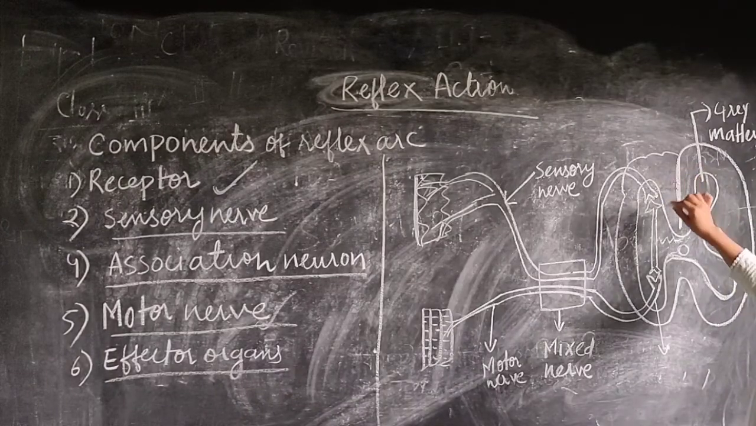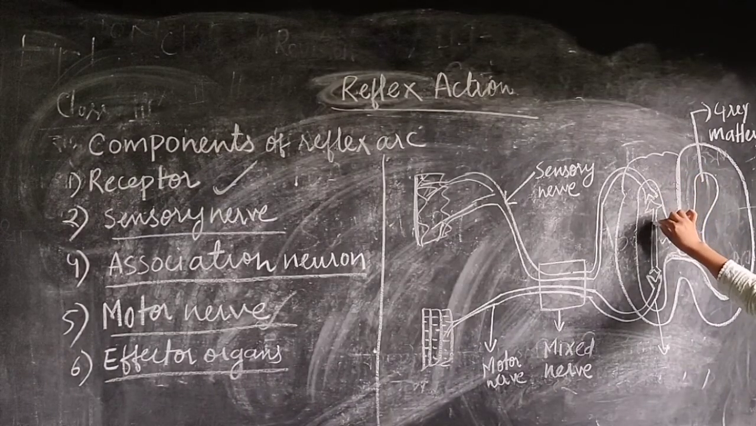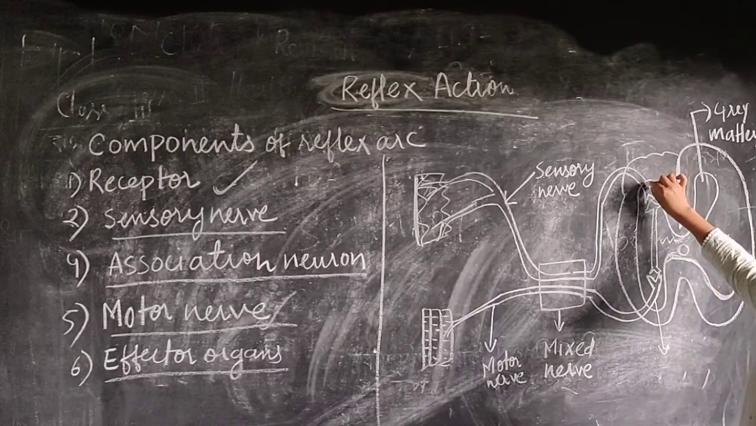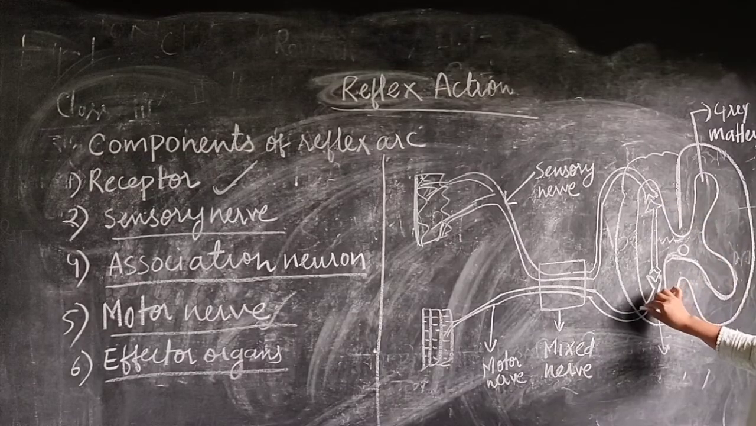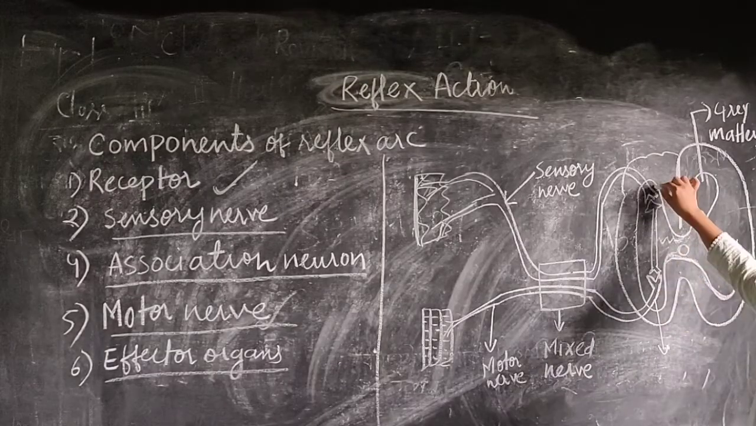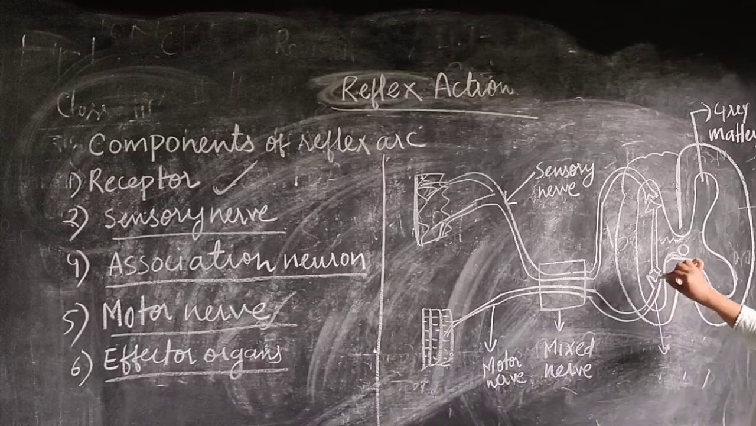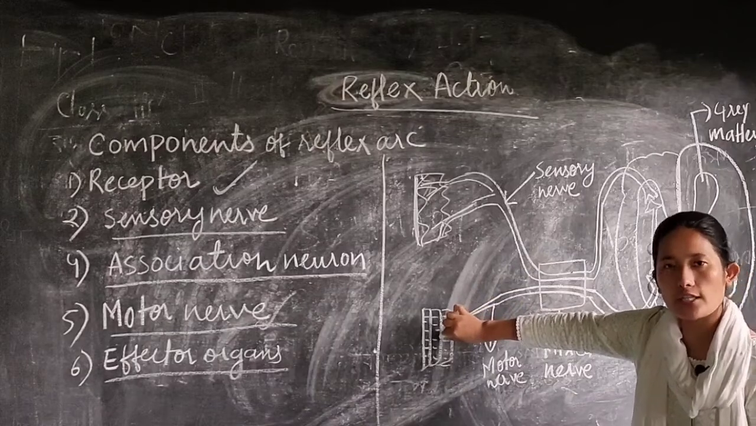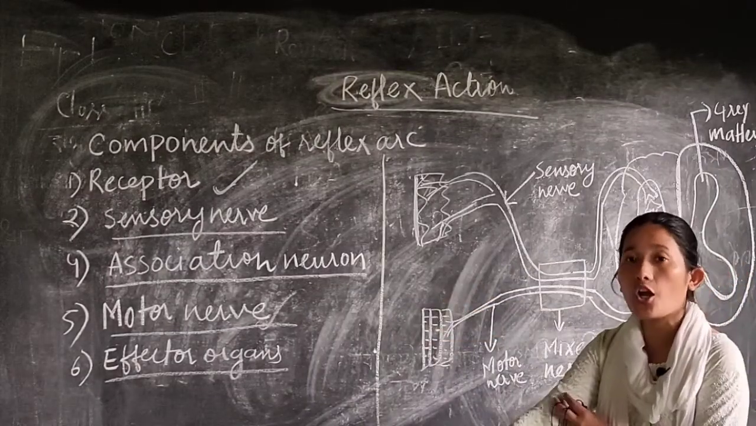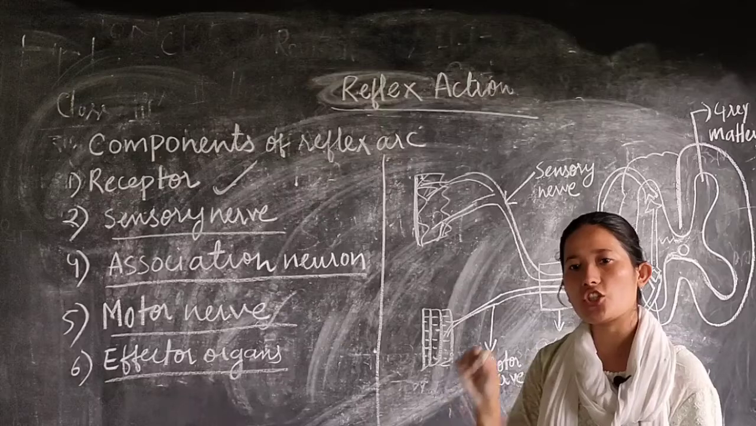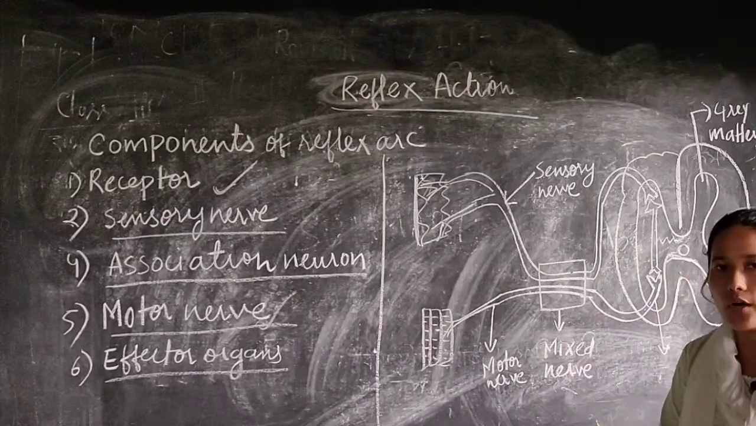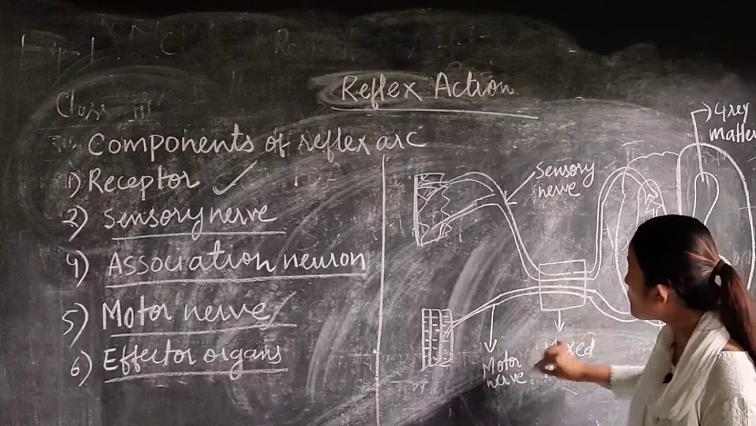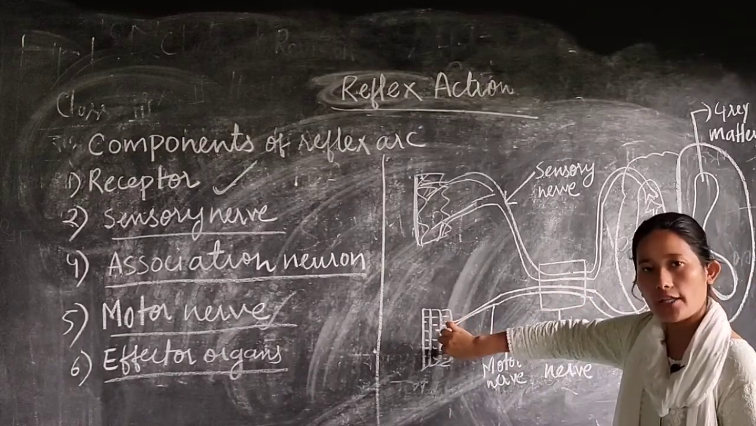Here you have an association neuron. What is the function of this association neuron? The function of this association neuron is to transmit this sensory impulse to the motor nerve, to channel the sensory impulse towards the motor nerve. Now through the motor nerve, the motor impulse is then sent to the effector organs. In the scenario where you are touching the hot water, the effector organs will be your biceps. The motor impulse will be sent through the motor nerve to your effector organs,